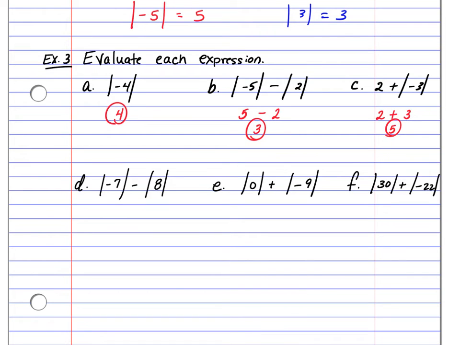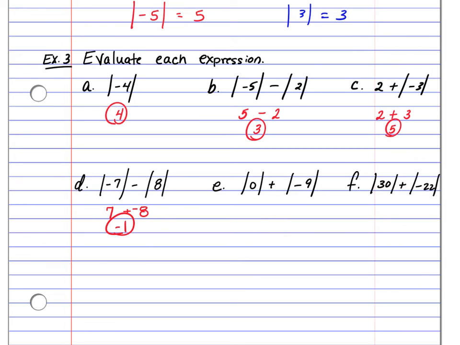Here are a couple more problems. Letter D, the absolute value of -7 minus the absolute value of 8. So the absolute value of -7 is +7. We bring down the subtraction sign, and the absolute value of 8 is 8. And notice we can't do 7 minus 8 without thinking of our integer rules, so we can do the 2-line rule here. We need to think, is this same sign or different signs? So they're different. 7 is positive and 8 is negative, so we take the difference, and then we take the sign of the larger number. So -1 would be our answer.